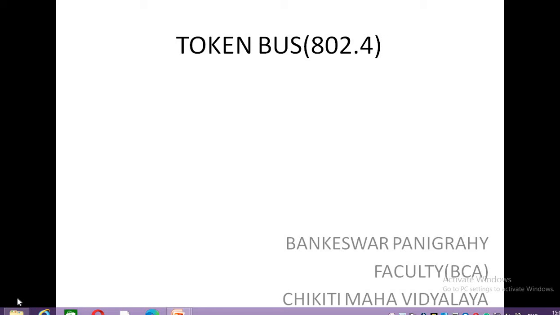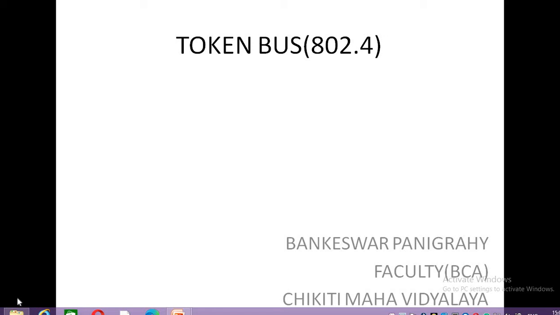So token bus is an IEEE 802.4 standard, a LAN standard.